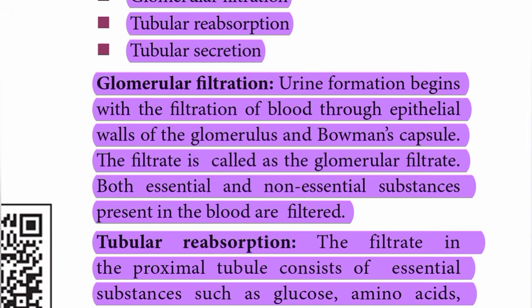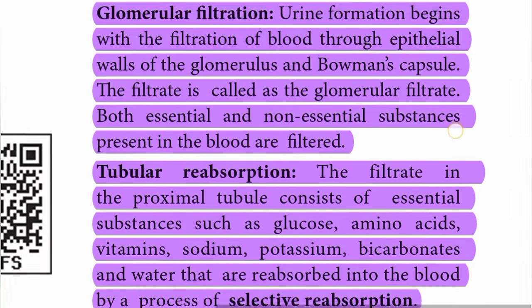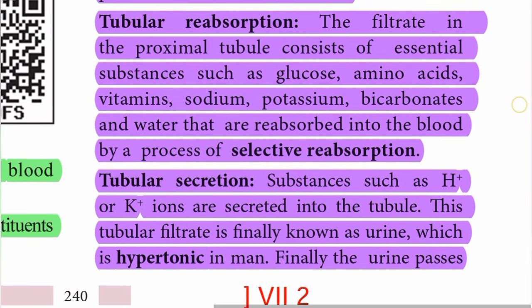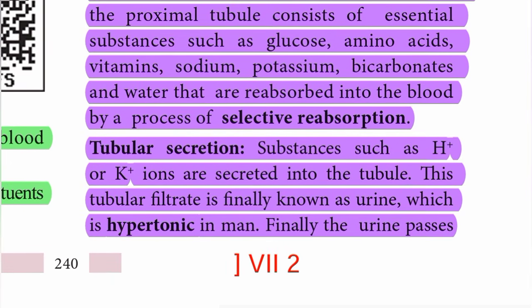Both essential and non-essential substances present in the blood are filtered. Tubular reabsorption. The filtrate in the proximal tubule consists of essential substances such as glucose, amino acids, vitamins, sodium, potassium, bicarbonates and water that are reabsorbed into the blood by a process of selective reabsorption. Then tubular secretion. Substances such as H+ and K+ ions are secreted into the tubule. This tubular filtrate is finally known as urine, which is hypertonic in man.